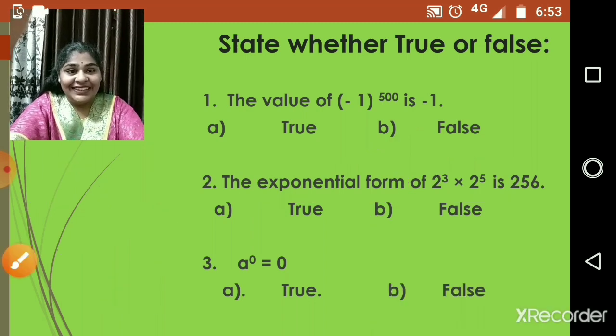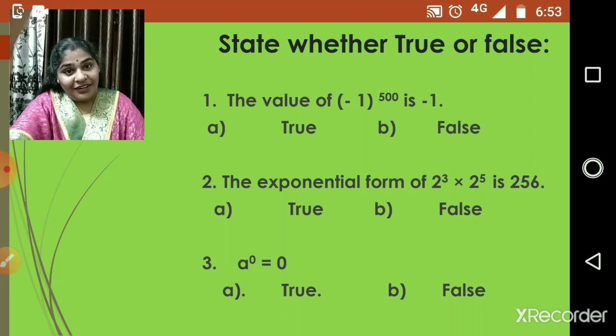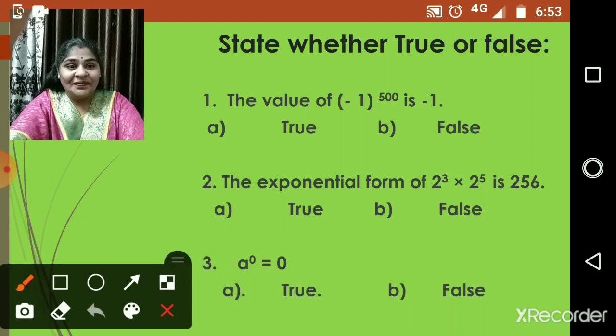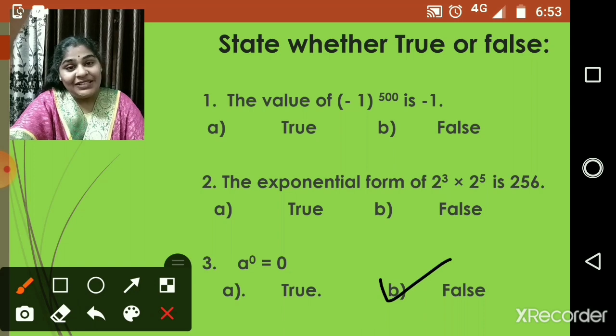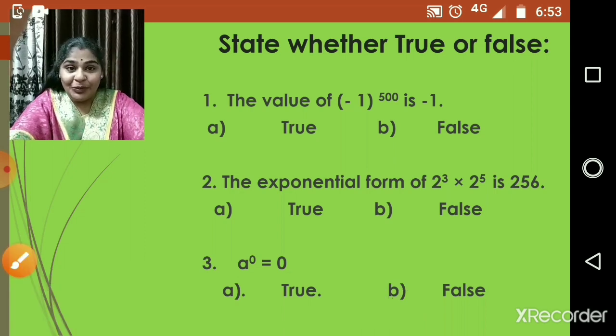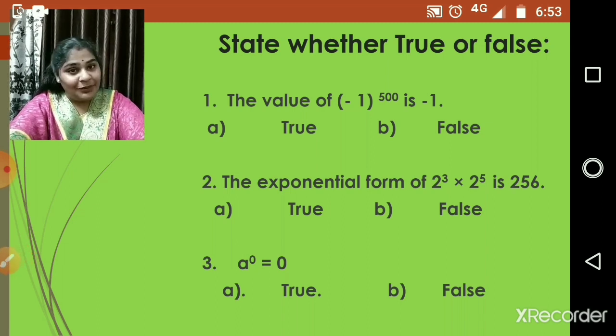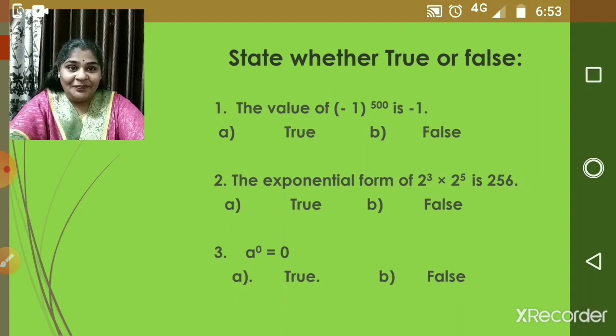Next one is a raised to 0 is equal to 0. This is a law, children, and if you are aware, you will definitely get the answer that this is again false, because the law says a raised to 0 is equal to 1. I hope you people are getting it, right? Such types of questions will come. The question can be anything, children. Either by solving or by looking at the question you will get the answer. It can be of any type.